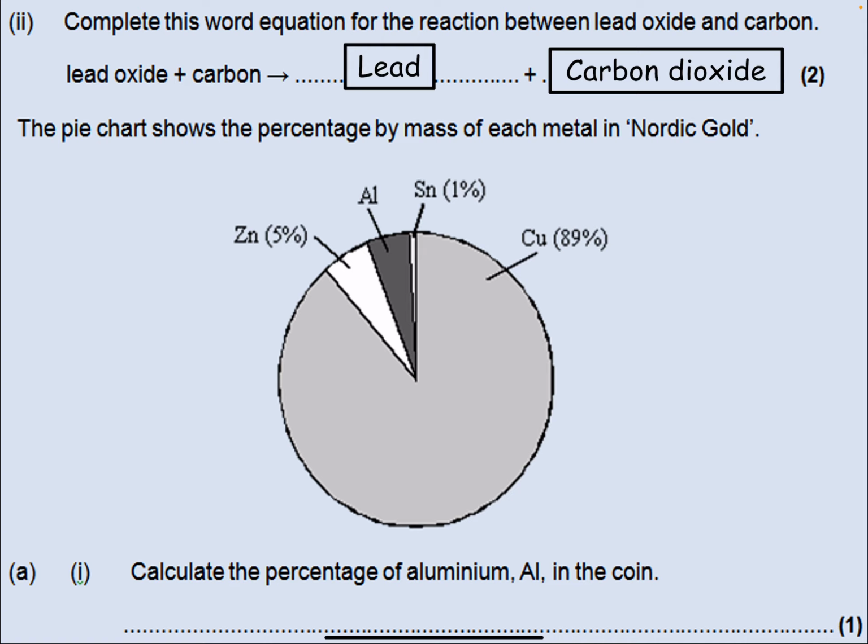Here you have a pie chart showing the percentage by mass of each metal in Nordic gold. You've got 89% copper, 1% tin, 5% zinc, and the remaining aluminium. Calculate the percentage of aluminium. You are supposed to find that out. It's worth 1 mark. What you should have got was 5%.